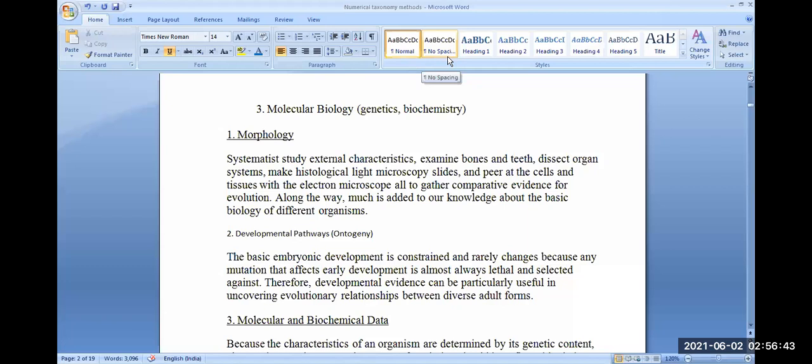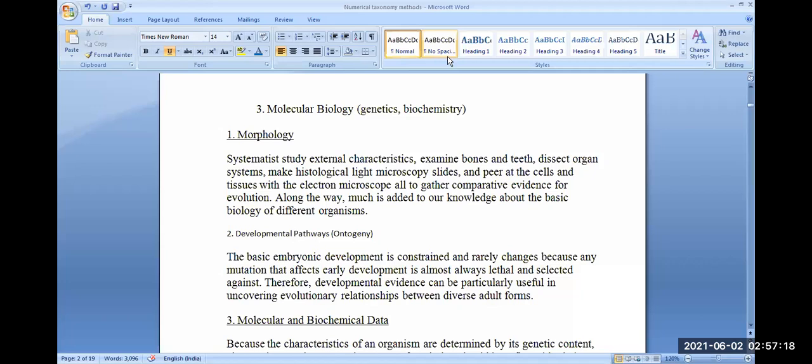Any mutation that affects this developmental pattern, that is the formation of embryo or the ontogeny, in the early development is almost always lethal and can cause the death of an organism during its development, and is selected against. Those organisms which succumb during the embryonic development, due to some changes which are lethal to the organism, are excluded. They do not continue their race.